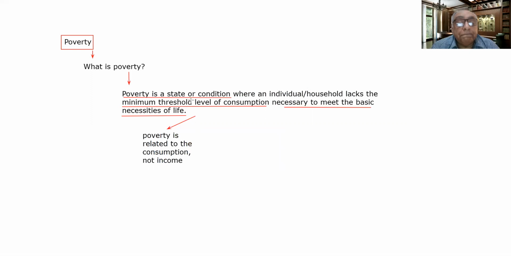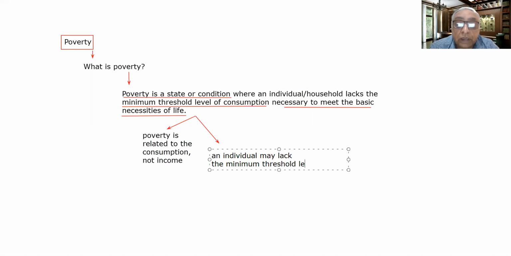And the second important point in this is that an individual may lack the minimum threshold level of consumption, and there may be 2 reasons.